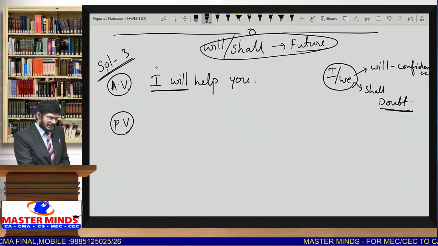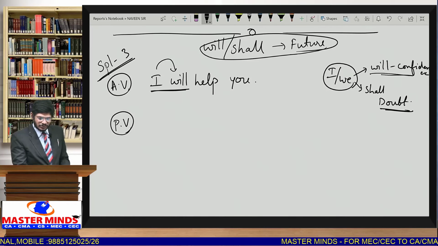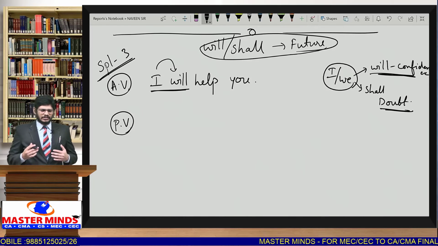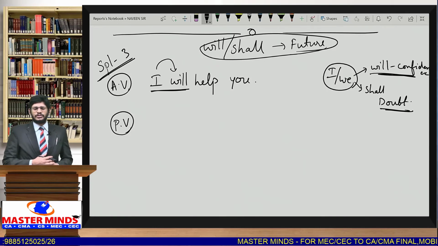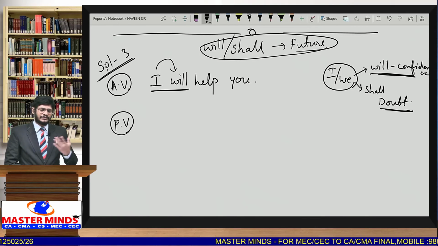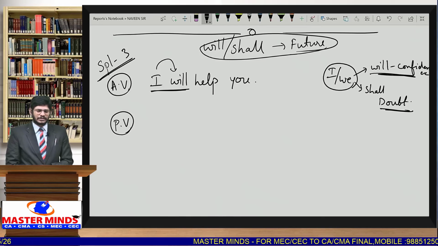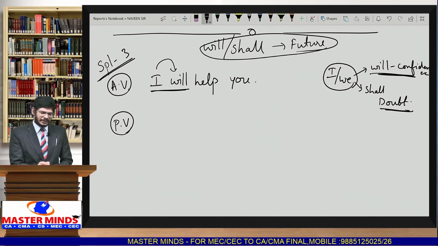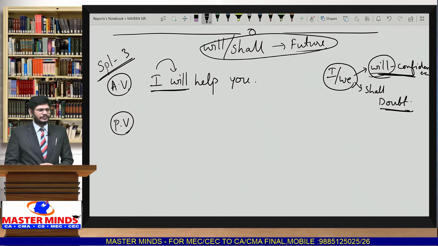When we take will, it implies confidence. Suppose your friend came to you asking for some 10,000. He told, I'll give you after 1 month. If you are confident, you say, I will. If you are not confident, I shall try tomorrow, I shall see tomorrow.